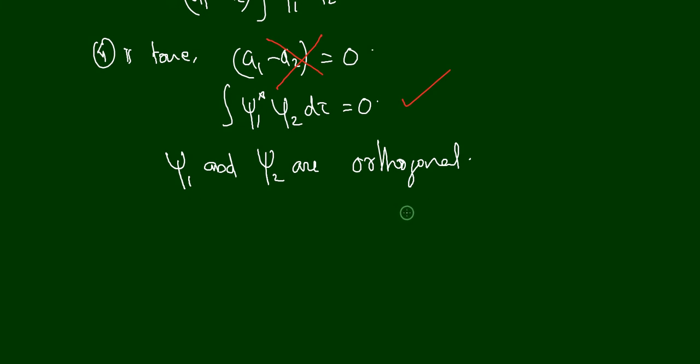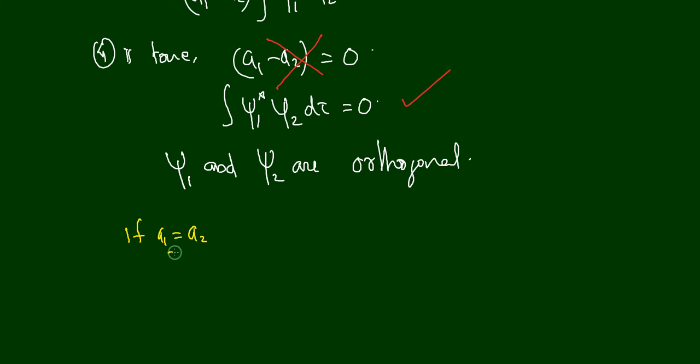Okay, and just for the sake of interest, let us examine what is the condition if a1 is equal to a2. So let me write it in another color. If a1 is equal to a2, it means the eigenvalues are same.